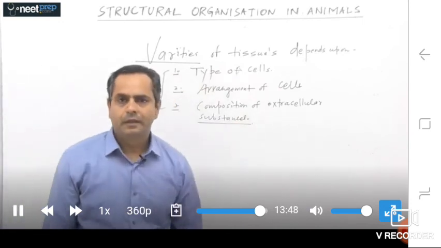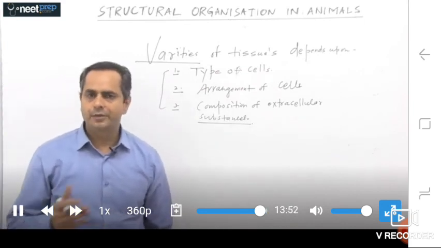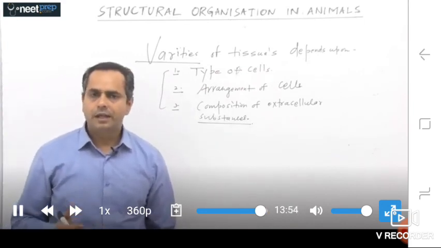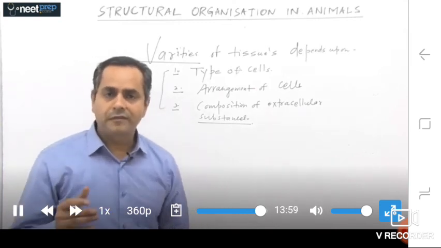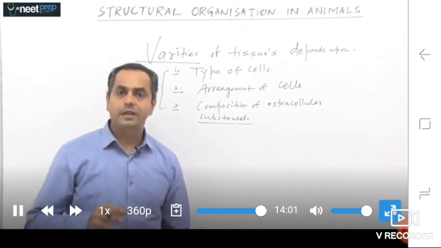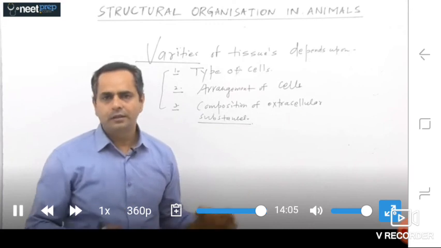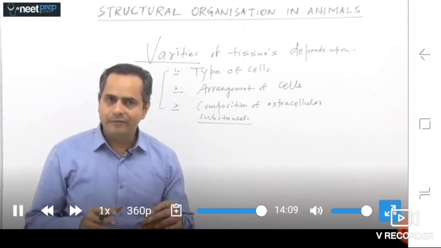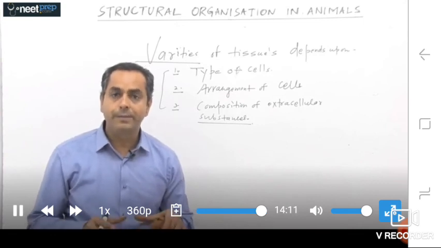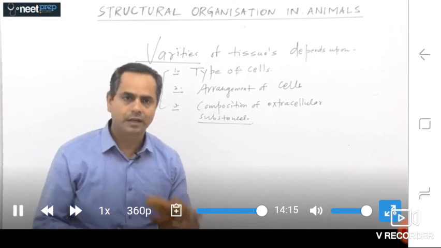That's fine. And briefly, if we talk about the types of tissues, epithelial, connective, muscular and nervous, and their differences on the basis of their origin and function, look at the types of tissues that can be briefly differentiated on the basis of their origin and their function. And what are those? Look at here.